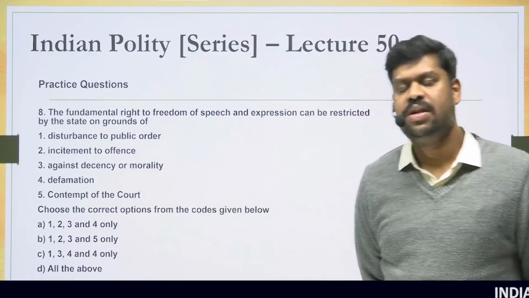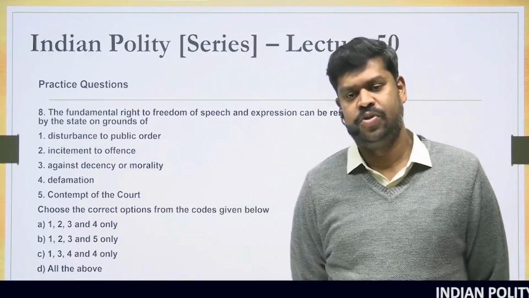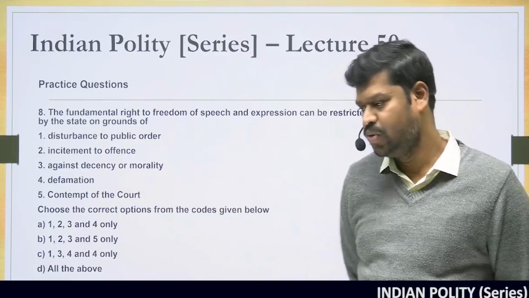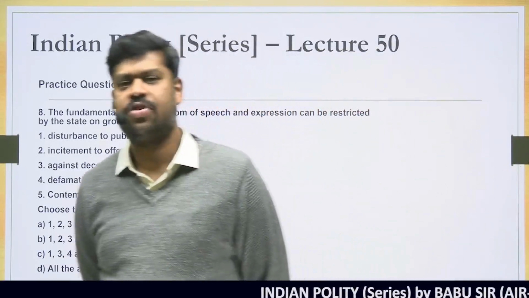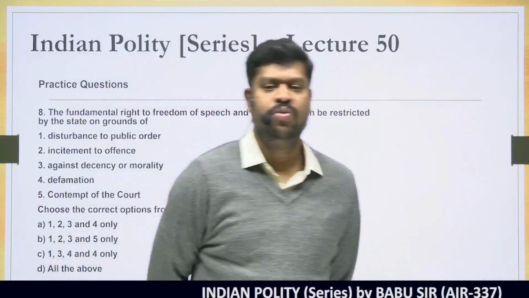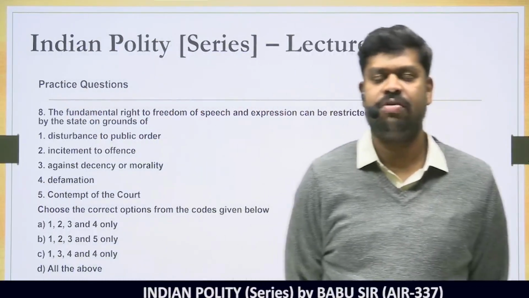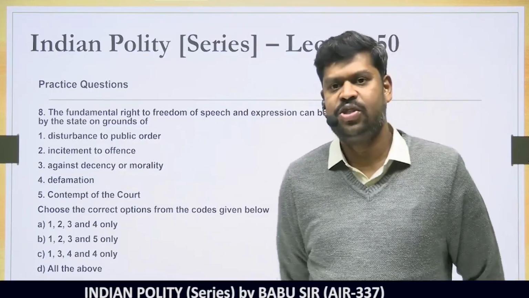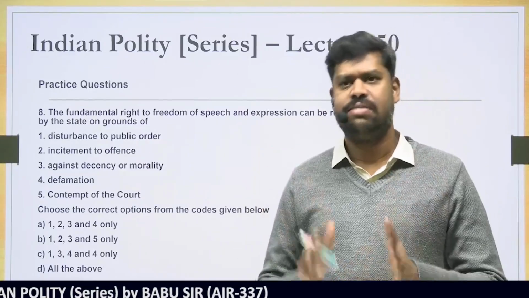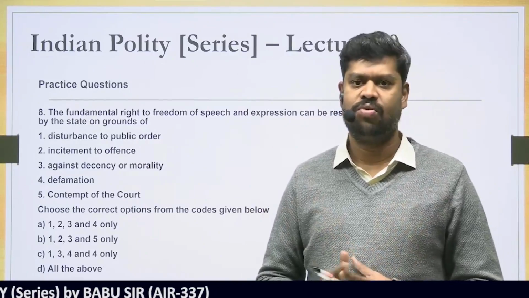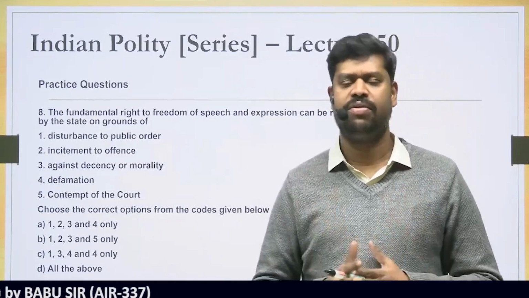So we have seen the rights under Article 19. There are 6 sets of rights today under Article 19. The original Constitution provided for 7 sets of rights, whereas the right to property has been repealed from the Constitution. But whatever exists today, all the 6 sets of rights are subject to certain reasonable restrictions. And what are the reasonable restrictions? That is also given in the Constitution.